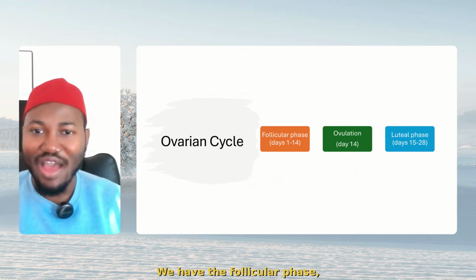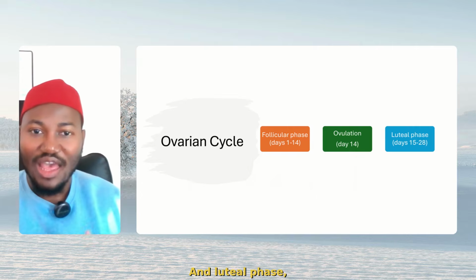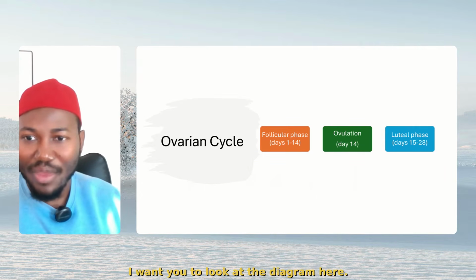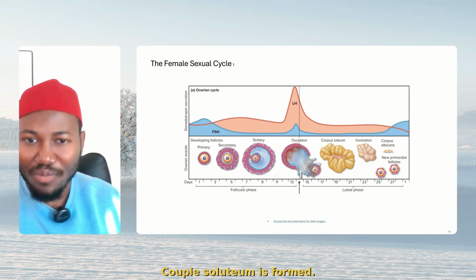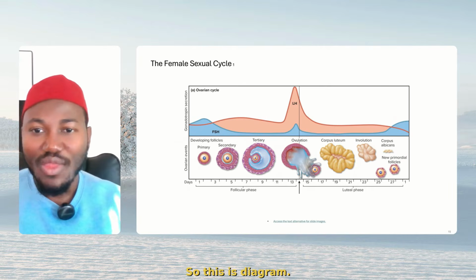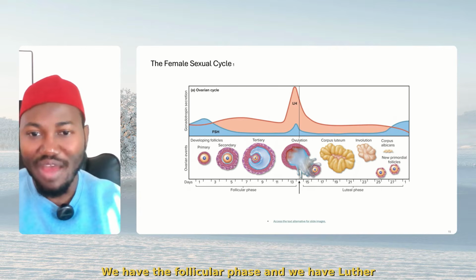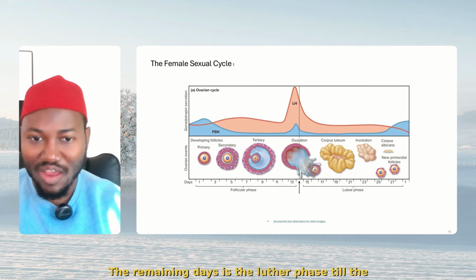Now, the ovarian cycle: we have the follicular phase, which is 1 to 14 days, the ovulation phase, which is day 14, and the luteal phase, which is 15 to 28 days. I want you to look at the diagram here. All right? This is primary, secondary, tertiary, ovulation occurs, corpus luteum is formed. Then we have the involution, we have the corpus albicans. So this is the ovarian cycle. We have the follicular phase and we have the luteal phase, all right? From 1 to 14 days is the follicular phase. The remaining days is the luteal phase till the next cycle.